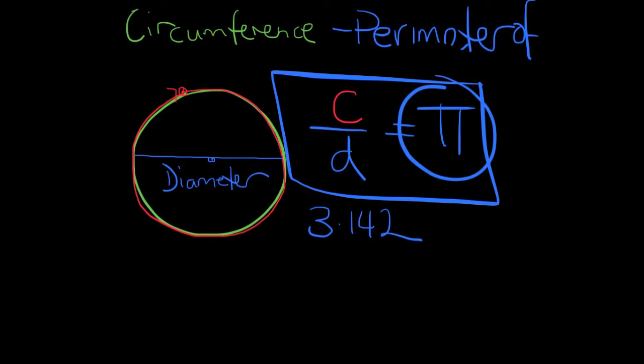It's easy to get out a ruler or a measuring tape or whatever it is and measure the distance around a polygon that's got straight edges, but it's a lot more difficult to work out the distance around a curved surface or a curved shape. So this is where this formula becomes really useful, and in the next slide I'm going to show you how that's done.